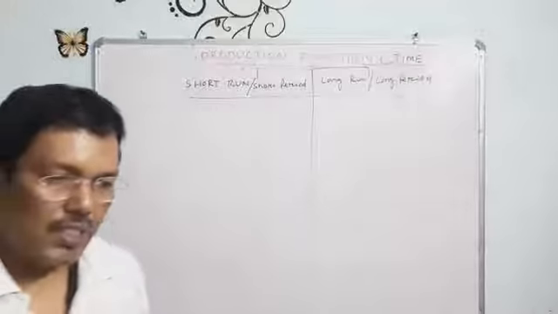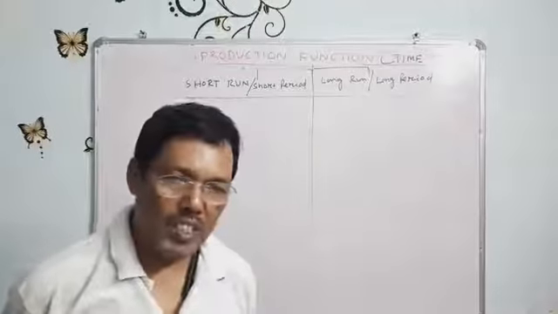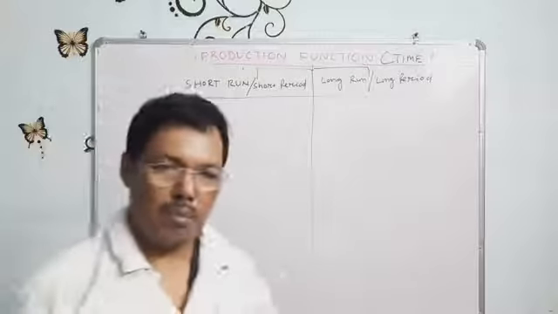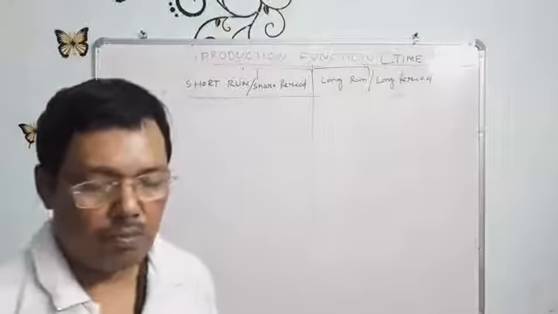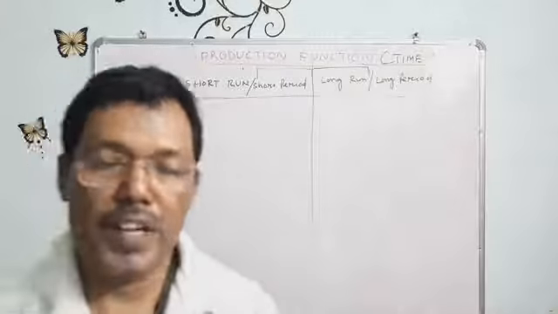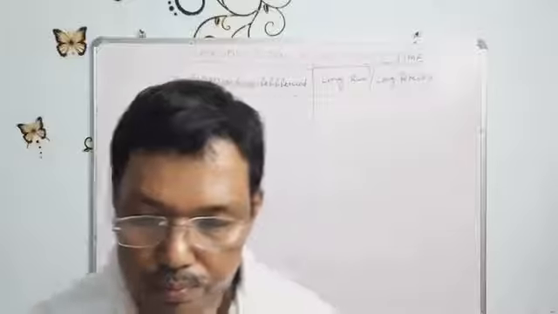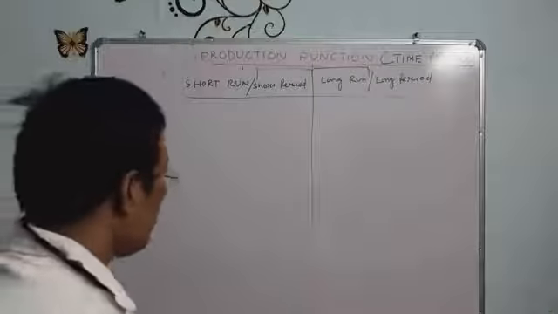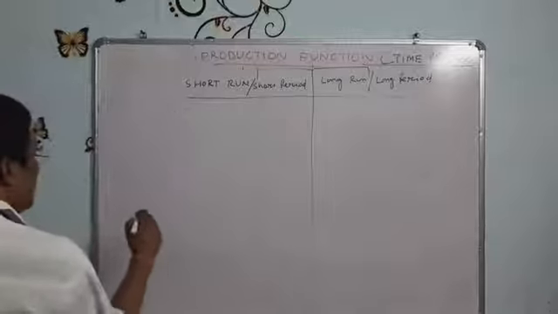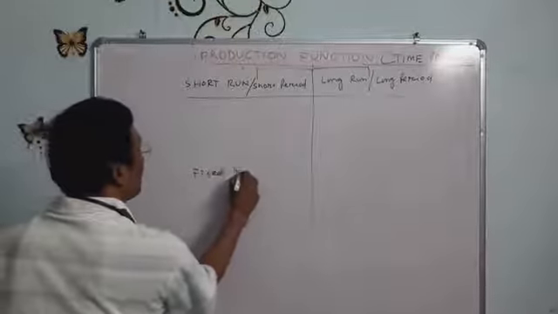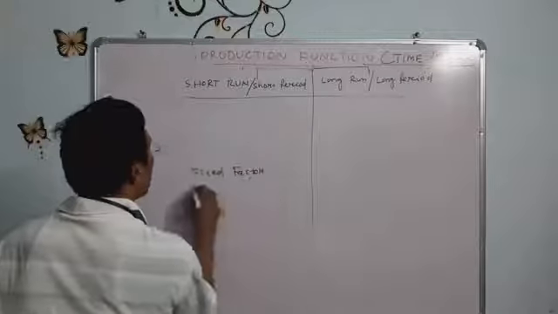when the producer produces outputs, he may use different factors of input. There are some factors of input which are continuously changed, and some inputs which are to be fixed. So there are some fixed factors and some variable factors.